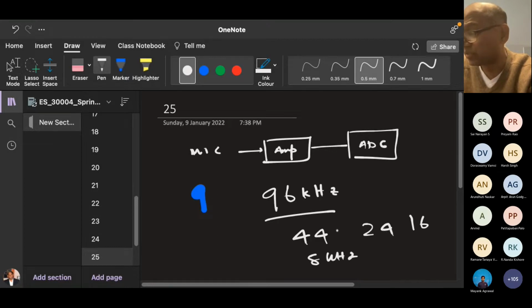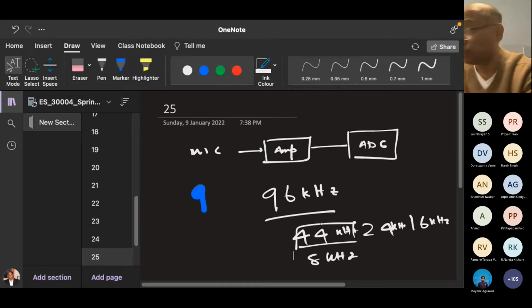Excuse me, sir. Yes. But what's the use of having a sampling frequency more than 40 kilohertz? Excellent question. I was going to ask this question to you. We'll discuss it.